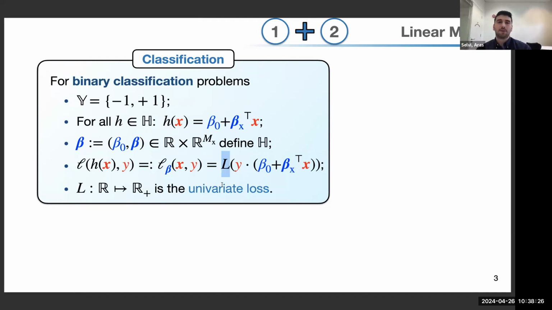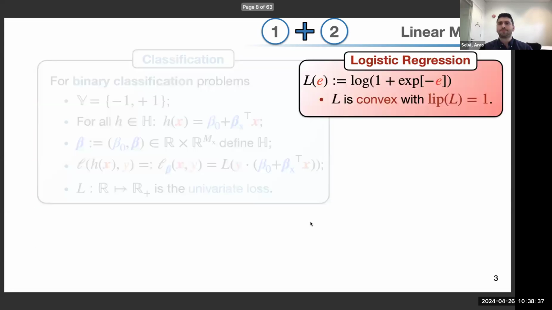And the input is the error. And the error in classification is the multiplication of the true label times our prediction. Okay? So let's see some examples.